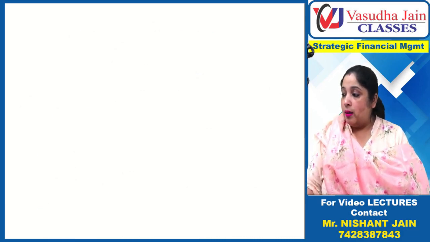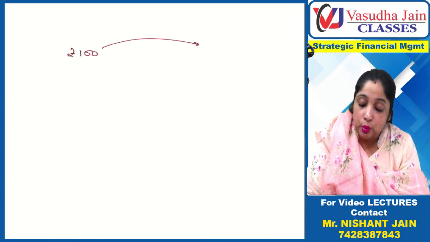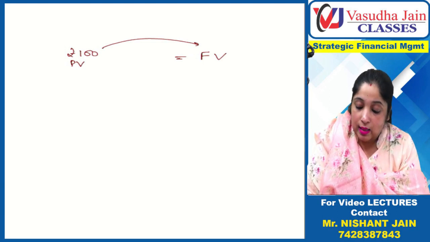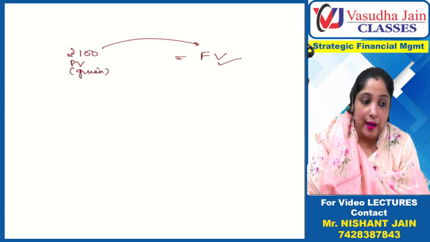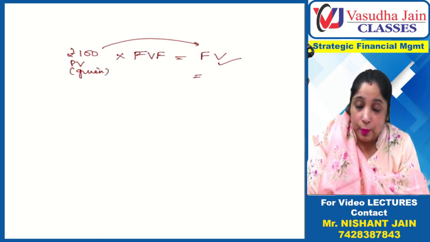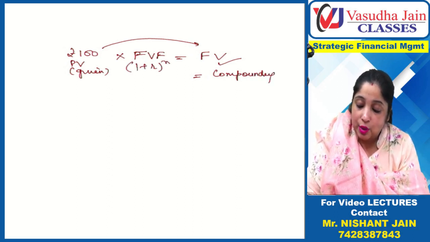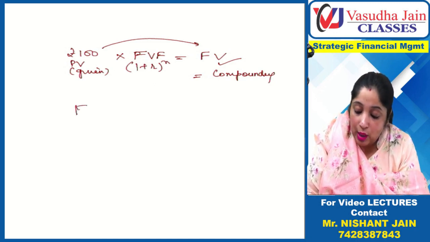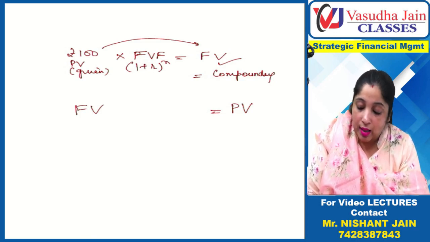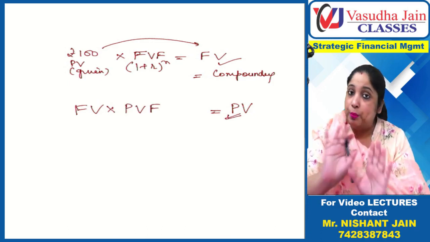So one thing should be clear in your mind: if present value is given and you are computing future value, then you multiply with the future value factor. This process is called compounding, and the future value factor is (1 plus r) raised to power n. But when future value is given and you are trying to find present value, that is going back, in the reverse direction, then you have to multiply with the present value factor. This should be clear in your head.